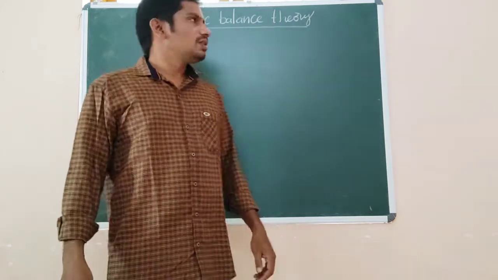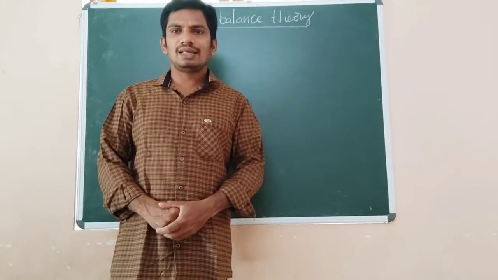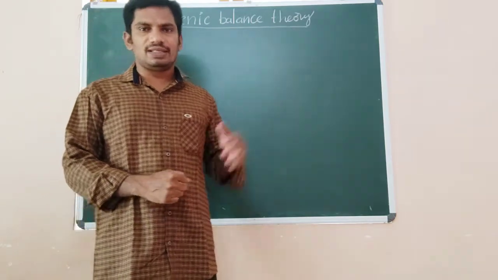Hi, today's topic is genic balance theory from class 12 genetics, principles of inheritance and variations.